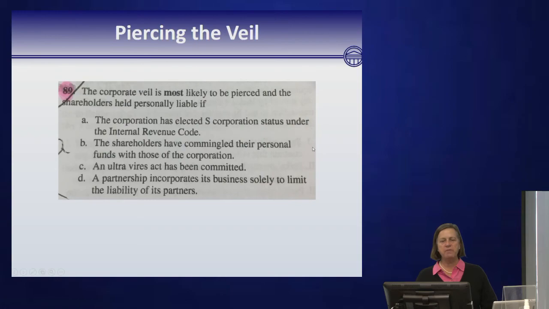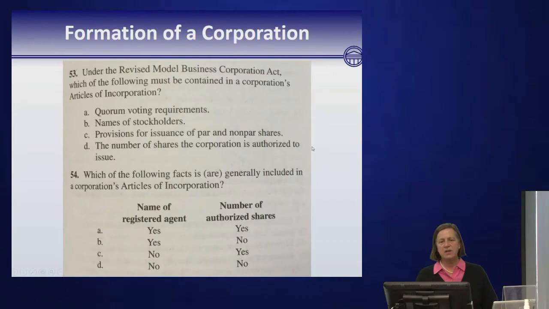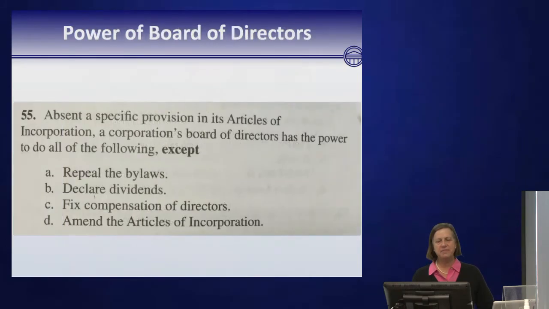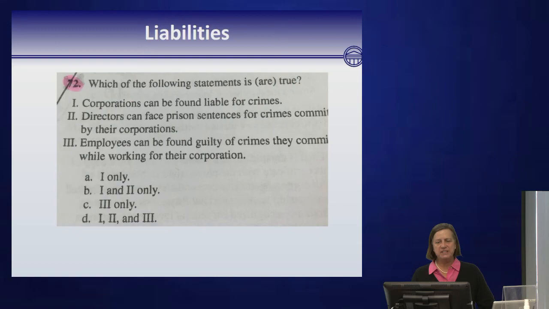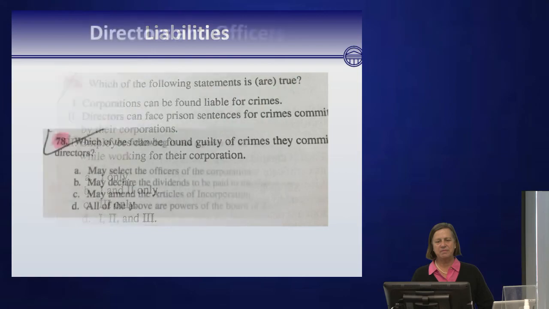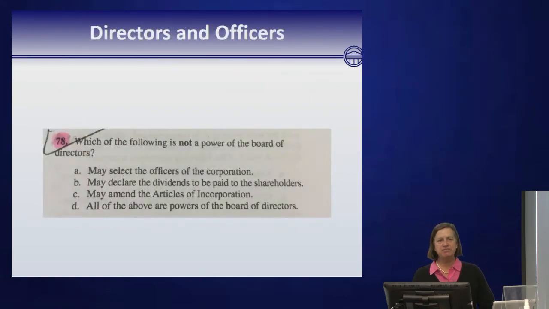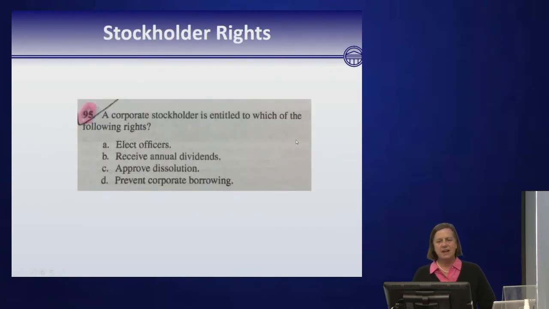Here's a pierce the corporate veil question. It's question 89. Formation of a corporation. Take a look at questions 53 and 54. So what do you have to provide? Power of the board of directors. Take a look at question 55. Liabilities, be sure to take a look at question 72. Directors and officers, look at question 78. Stockholder rights, question 95.